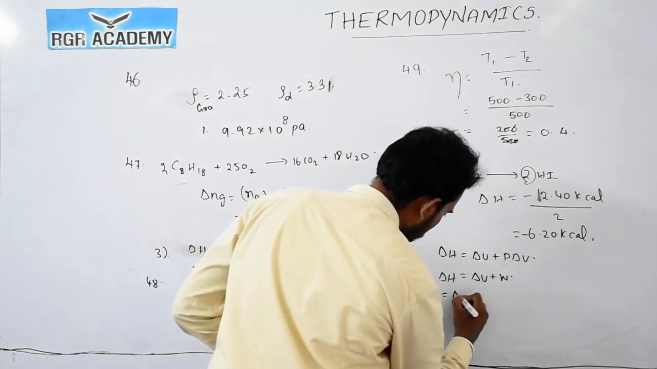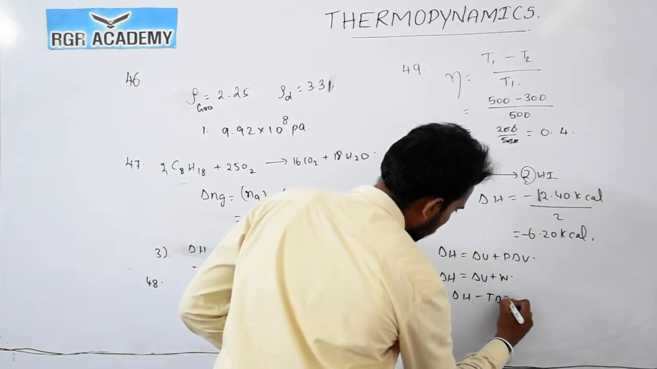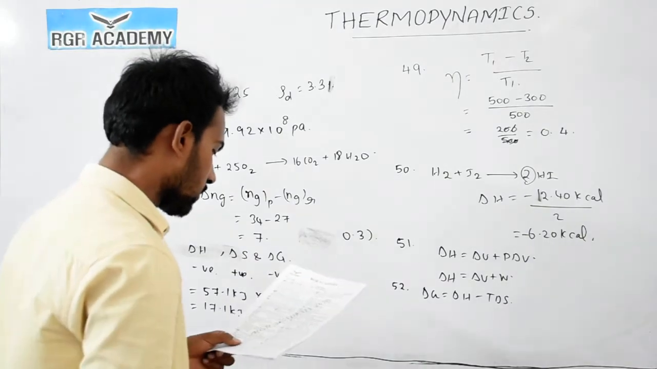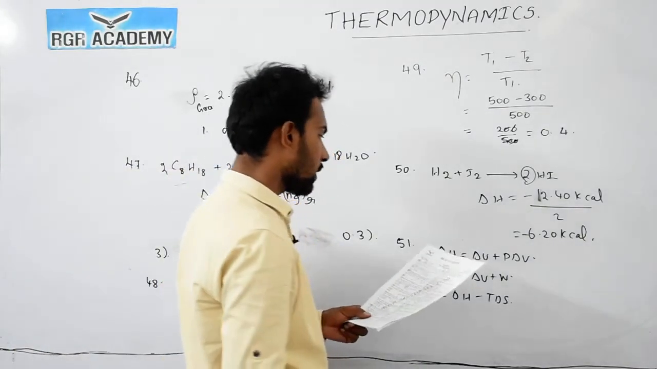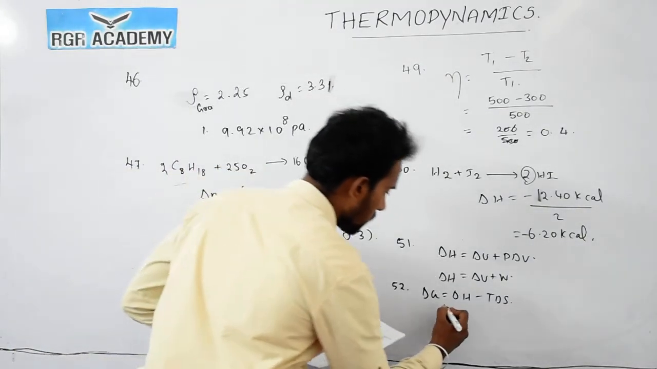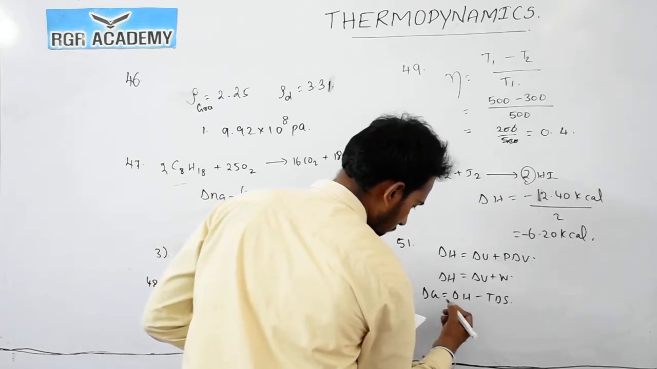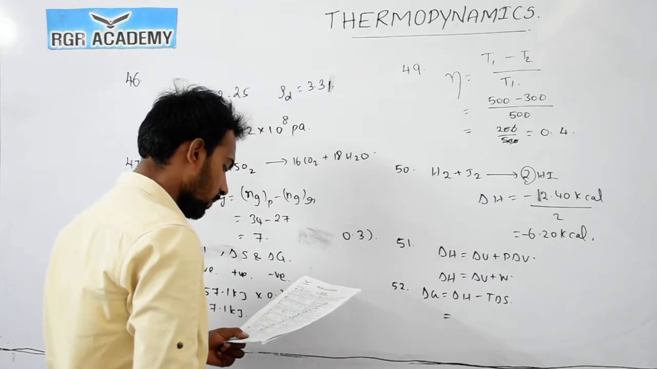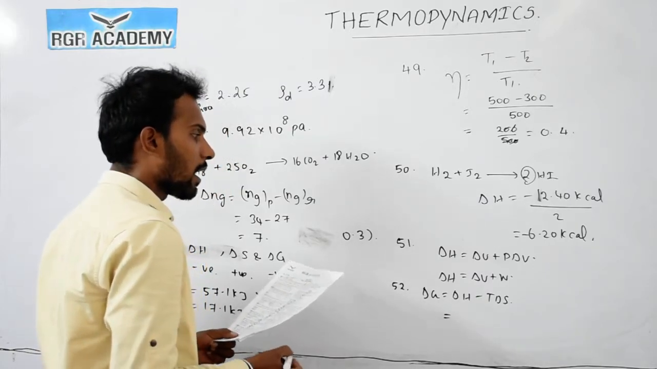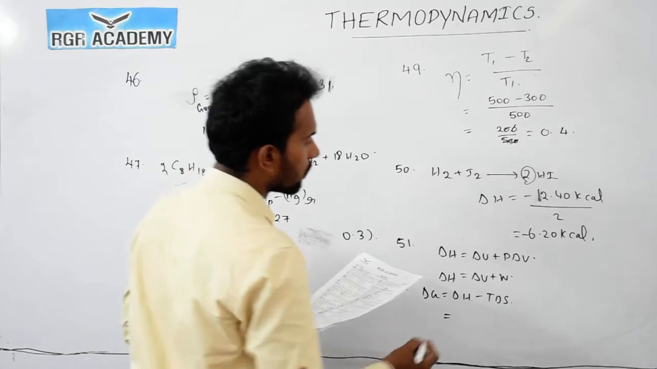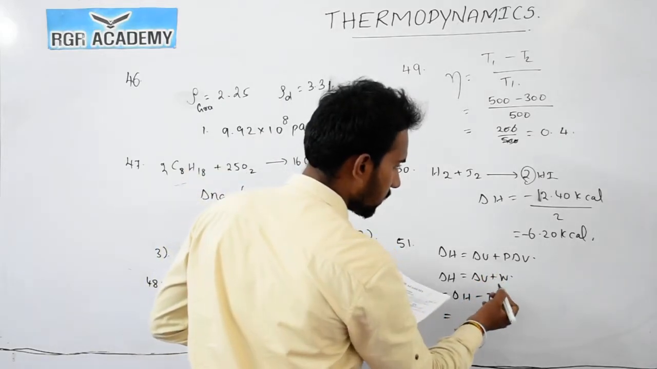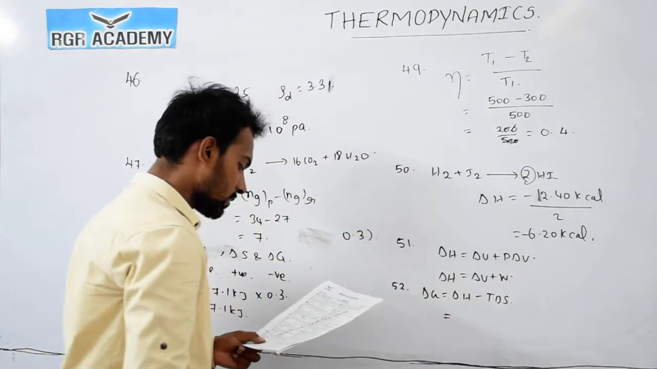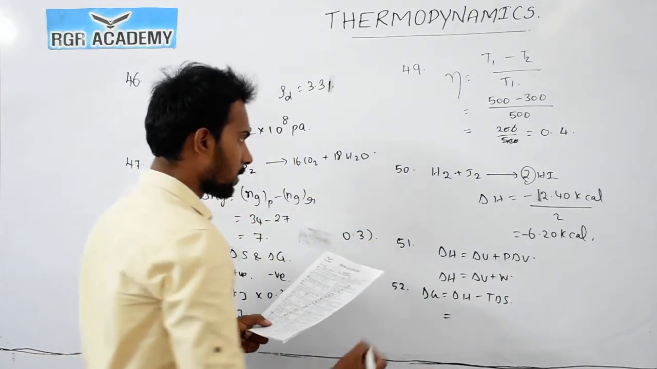Delta G is equal to delta H minus T delta S. The temperature is given. They are asking for the free energy change, delta G, so we need the delta H value. Delta H is equal to delta U plus P delta V. The pressure term comes in through delta Ng. Now see this value.